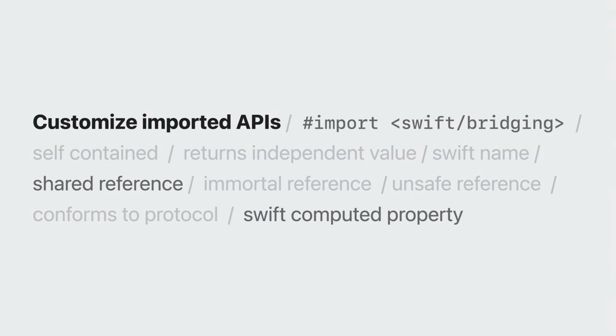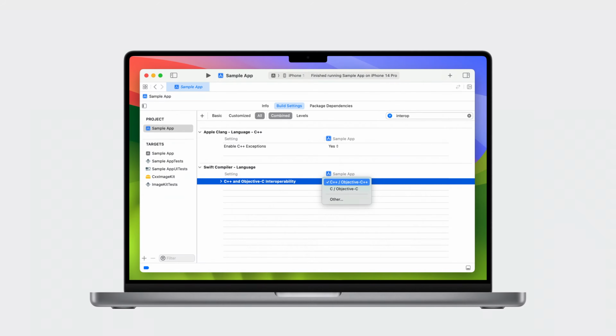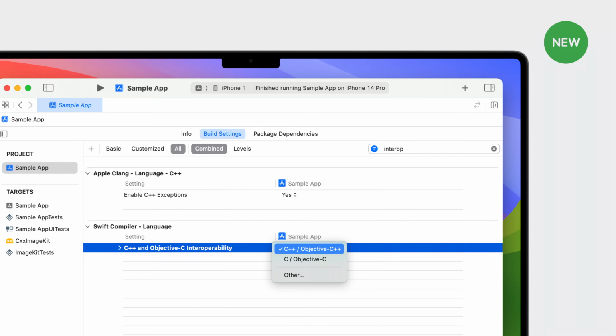During this talk, I used just 2 annotations to improve the way my APIs were imported. But there are many other annotations that you can use in your C++ headers. All you need to do to access them is import Swift/bridging. To enable C++ interoperability in Xcode 15, change the C++ and Objective-C interoperability mode from C and Objective-C to C++ and Objective-C++. And Swift and C++ interoperability is supported on all Apple platforms, as well as Linux and Windows.